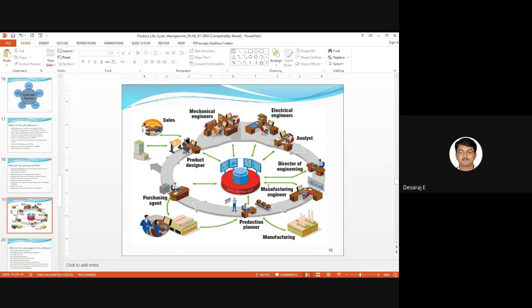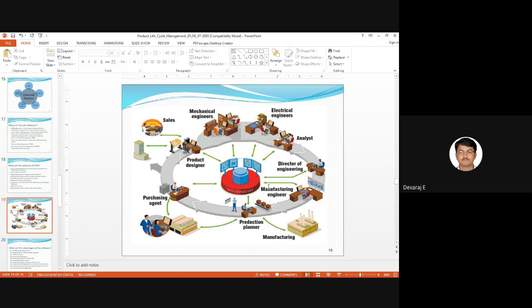Then analysis. I told you about analysis. Initially it will be very difficult to get a job in analysis, because I told you they will hire only masters, otherwise they will ask for experience, I think 2 to 3 years of experience in that domain. If you go for automobile, they will ask for 2 to 3 years of experience in the domain, or you should have worked on projects. At least you should work on around 10 to 12 projects. If you work on 12 projects like CAE, that is analysis, then you may get it easily. Whatever question they ask, you should answer neatly. Then you can get an analyst job also.